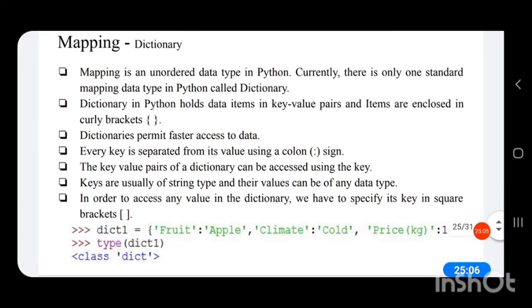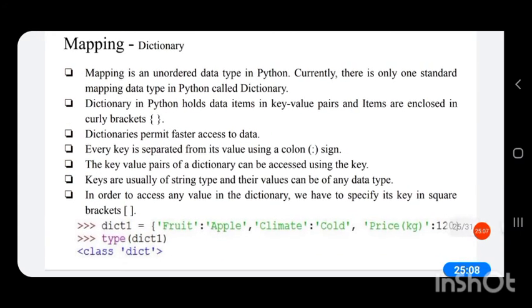Keys are usually of string data type and their values can be of any data type. In order to access any value in the dictionary, we have to specify its key in square brackets. If I write dict1 in square bracket fruit, then it will return apple.